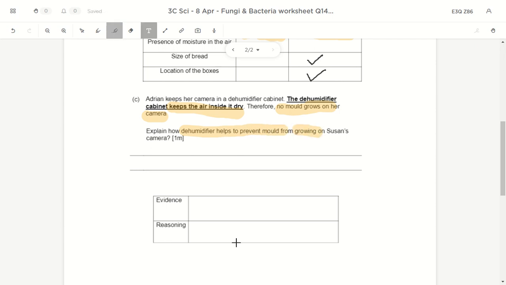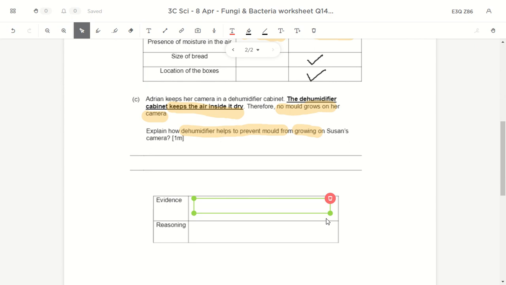So you realize there's no claim here, because they're not asking you which item or which setup gives you this result. They're asking you to just explain. So even if you have such a question that doesn't need you to identify any setup, A, B, or C, you still need to rely on the evidence.